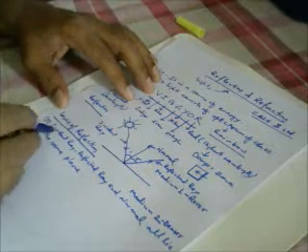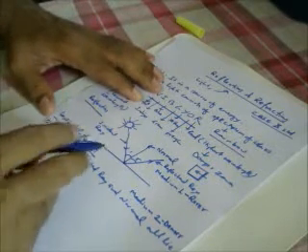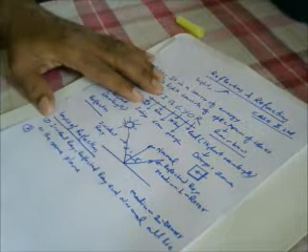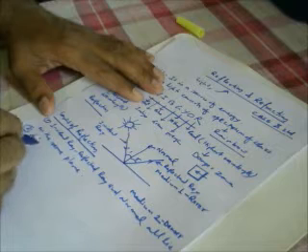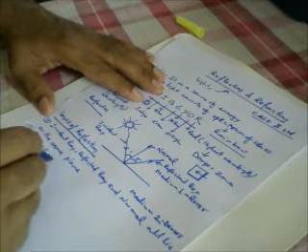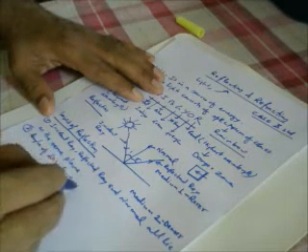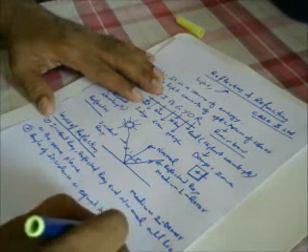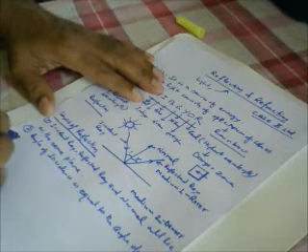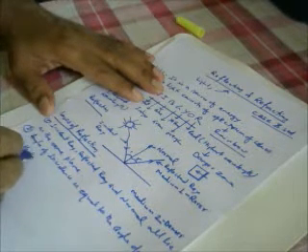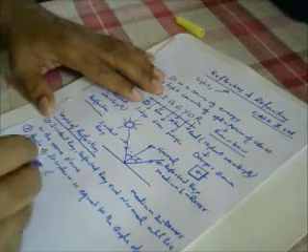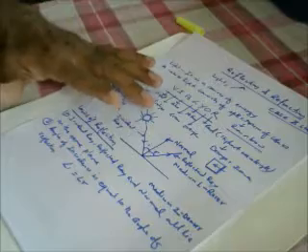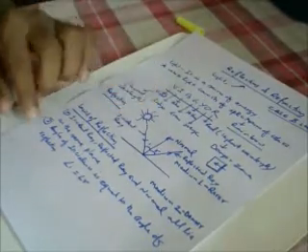Second, the angle of incidence is equal to the angle of reflection, that is angle I is equal to angle R. So these are the two laws of reflection.